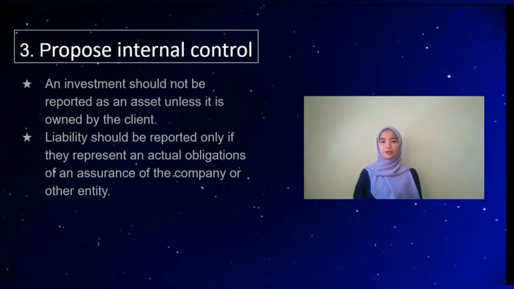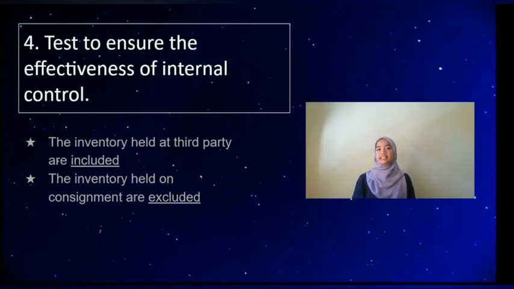The proposed internal control in place to secure the assertion of rights and obligations is that an investment should not be reported as an asset unless it is owned by the client, and a liability should be reported only if it represents an actual obligation of the company or other entity. Next is a test to ensure the effectiveness of the internal control, where inventory held at a third party is included, while inventory held on consignment is excluded.